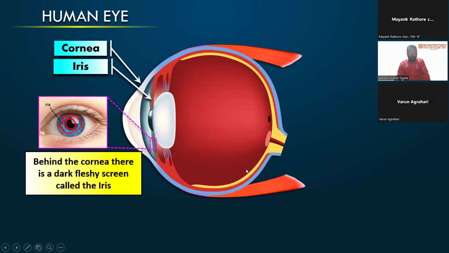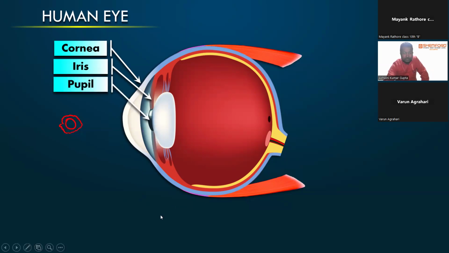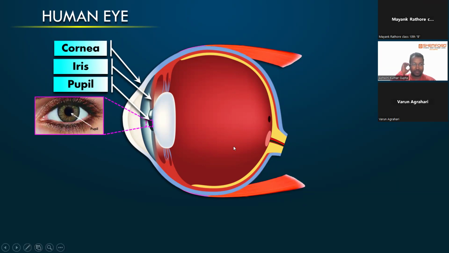चलिए, so behind the cornea there is a dark fleshy skin that is called iris, and this iris helps us to see the things. Now the third part is pupil. तो मैंने आपको प्यूपिल का भी एग्जांपल सेट कर दिया, प्यूपिल के बारे में भी बता दिया, फिर से देख लीजिएगा। आइरिस के अंदर प्यूपिल है। आइरिस प्यूपिल को कंप्रेस या एक्सपेंड करता है। राइट? Pupil is a path through which the light enters into your eyes. Got it? This is the thing, है ना?